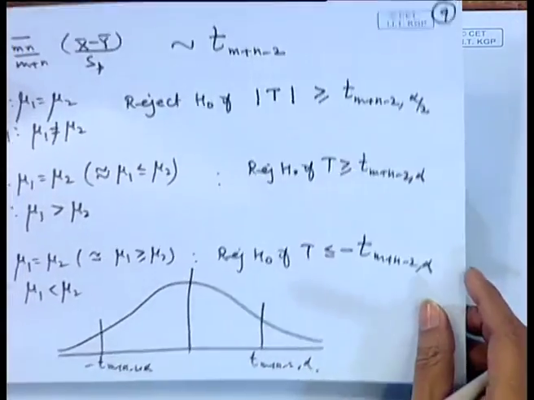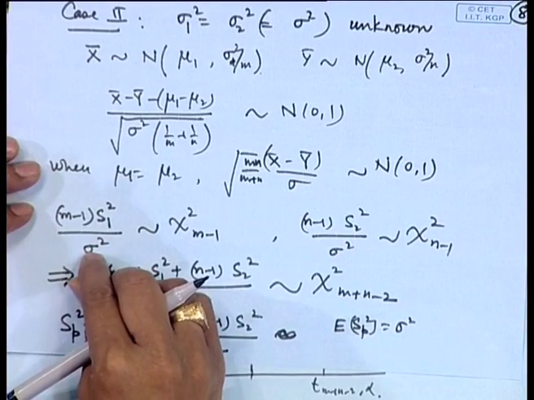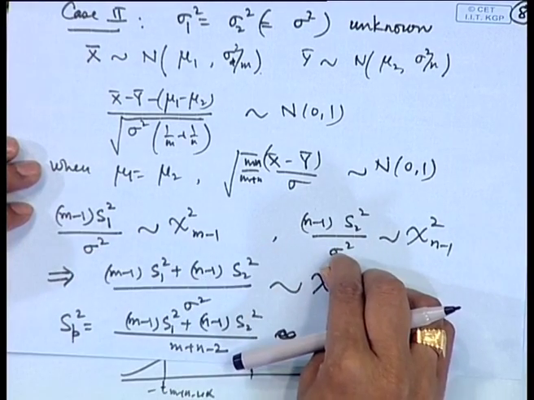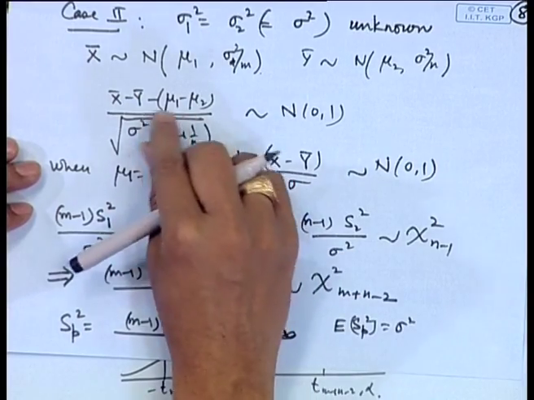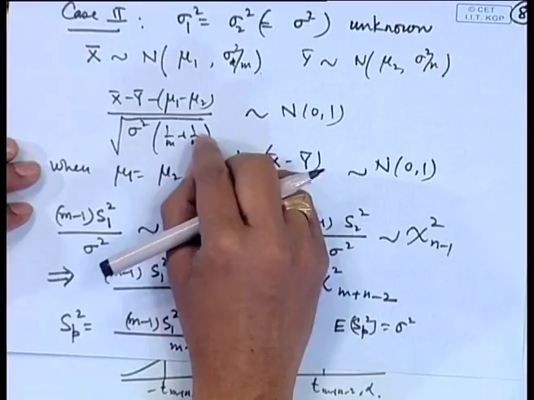On the other hand, there may be a situation where sigma 1 square and sigma 2 square may not be equal. They may be unknown as well as unequal. If that is so, then we may not be able to merge it here. For example, here we will have sigma 1 square and here we will have sigma 2 square. Likewise, here also we will have sigma 1 square by m plus sigma 2 square by n.